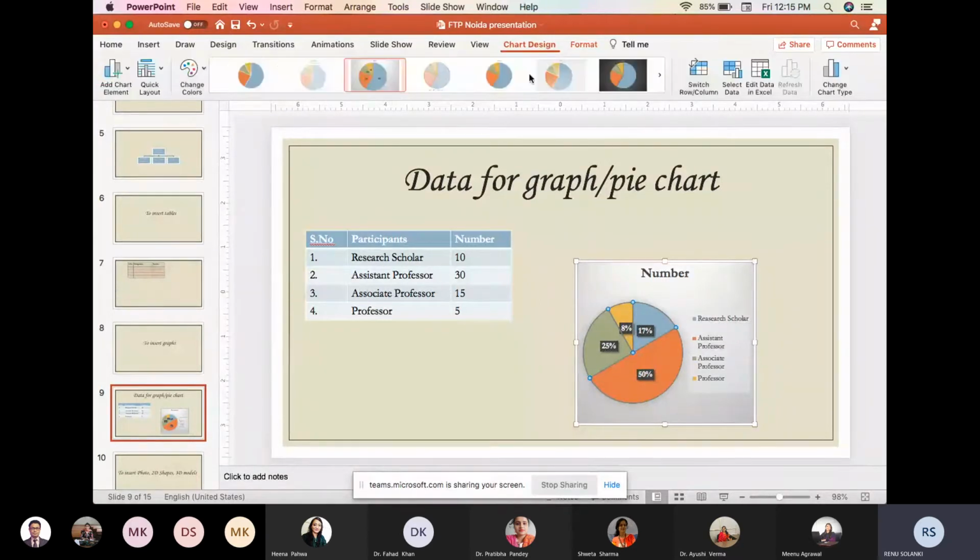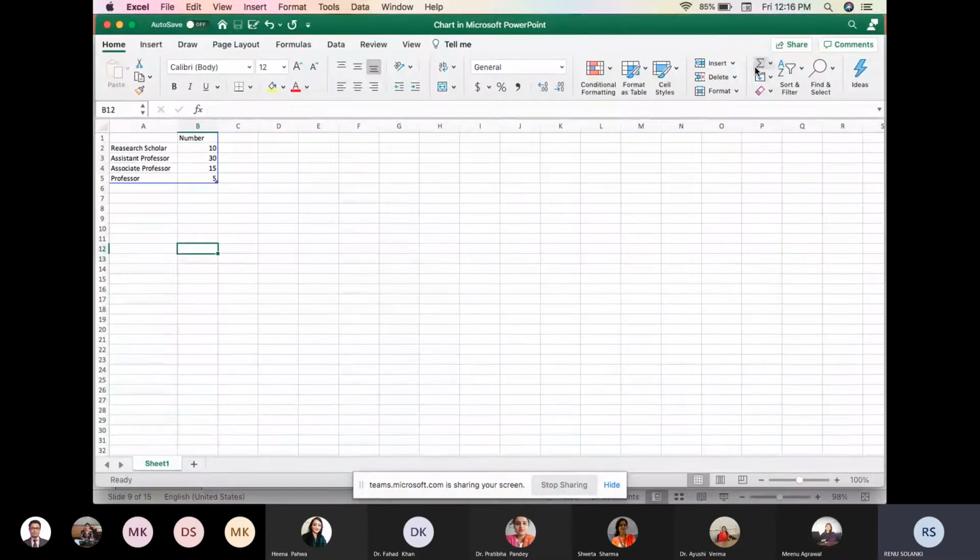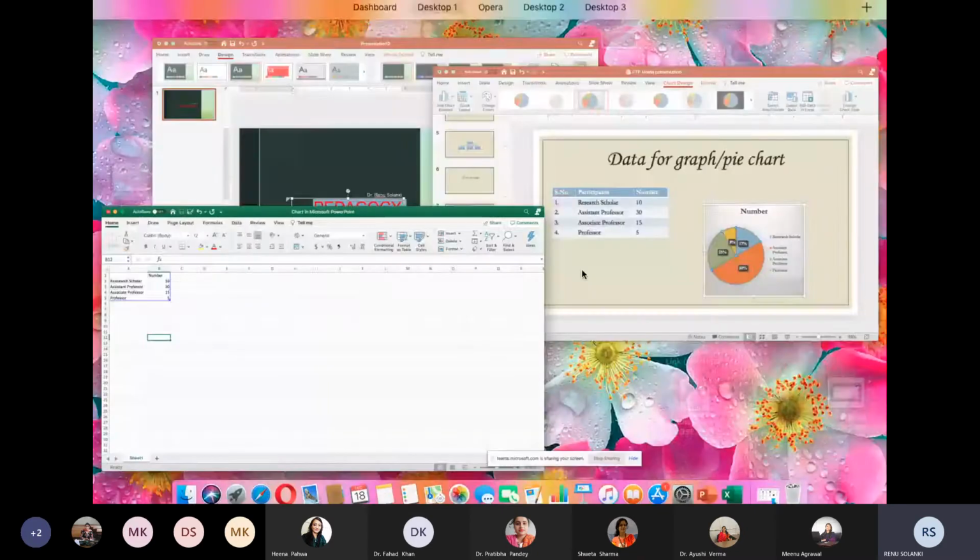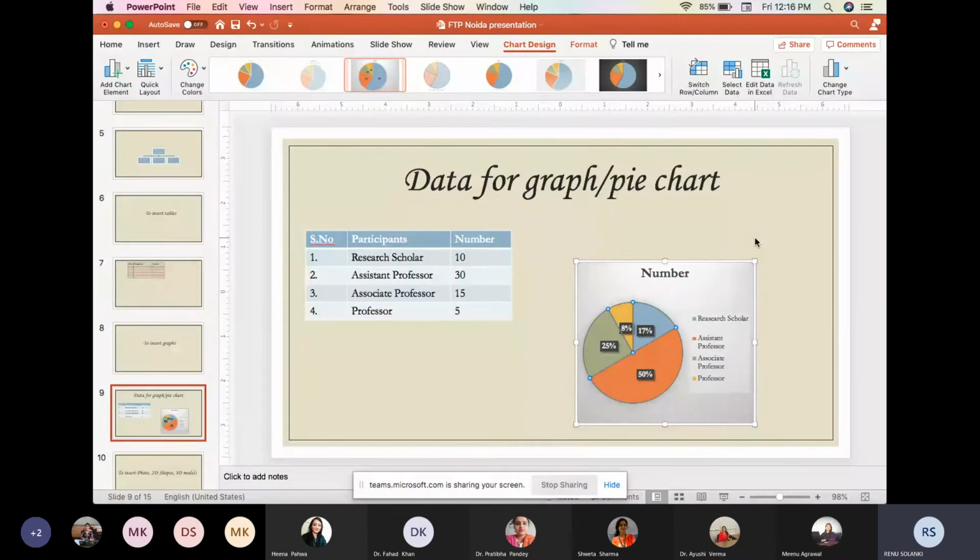Now first I inserted a pie chart, but I want to edit the data. Suppose in this data I have collected on the 5th day of the registration, but by the 10th day of the registration, if the number has changed, what I have to do? I need not insert the pie chart again, but I can simply edit the data in the Excel. I can update the data according to the data received by me. So in this way, we can represent the data by means of the chart.